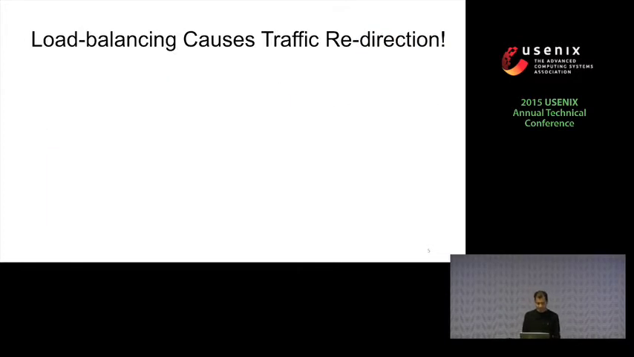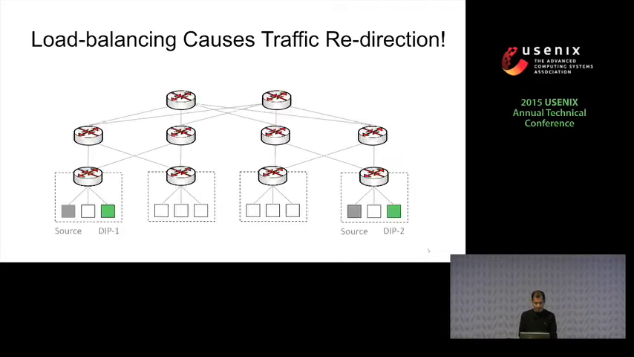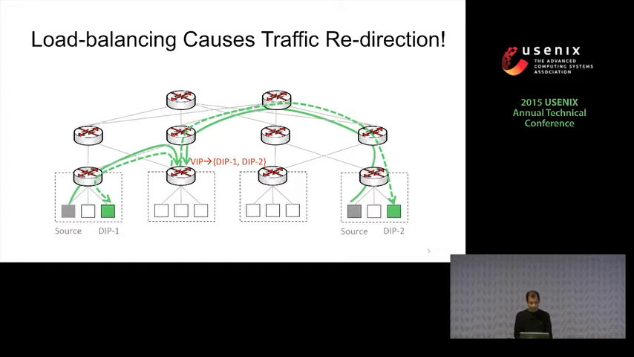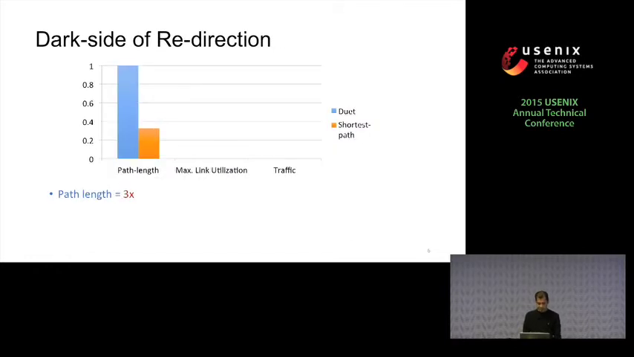But both these designs cause traffic redirection, and the problem is worse in Duet. Because Duet assigns one VIP to only one switch, traffic from many sources first has to travel many different links just to reach this switch. After load balancing, the traffic going to the DIPs again has to travel many different links to reach individual DIPs. So even if sources and DIPs are located under the same tower in the same rack, the traffic has to go out of the rack just to reach the load balancer. And this has a negative effect on the network.